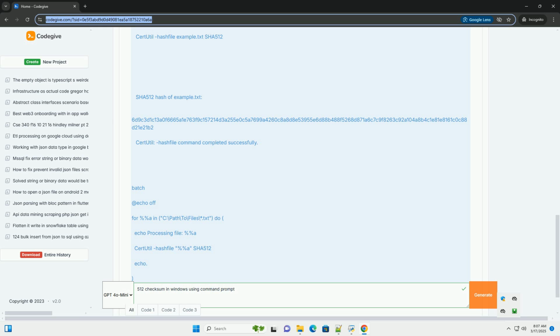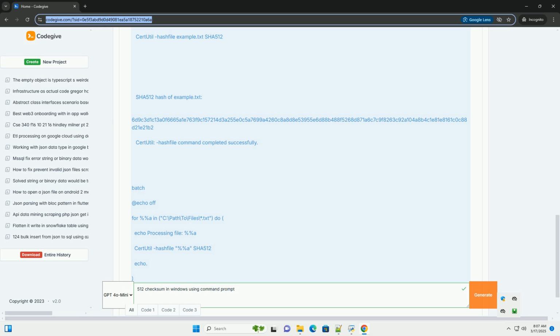Password storage: hashing passwords, using a salt to further complicate the process, before storing them is a security best practice. If a database is compromised, the actual passwords aren't exposed. Data deduplication: identifying duplicate files by comparing their checksums. Software integrity: verifying that downloaded software hasn't been tampered with by comparing the downloaded file's checksum against the checksum provided by the software developer. Version control: tracking changes to files in version control systems like Git often uses hashing.